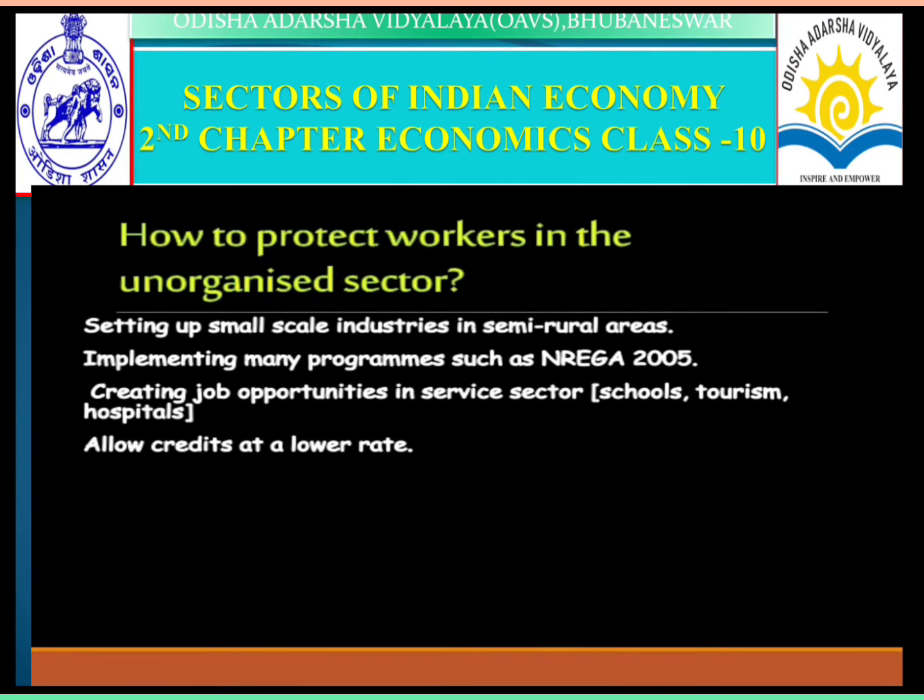Setting up small-scale industries in rural areas, implementing many programs such as NREGA 2005, creating job opportunities in the service sector, schools, tourism, hospitals, and allowing credit at lower rates to SHG groups and different people who want to do entrepreneurship.